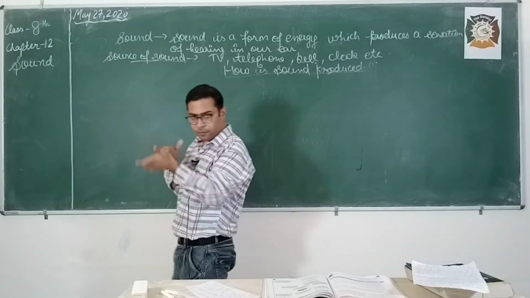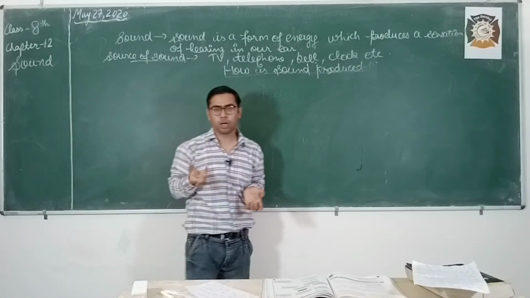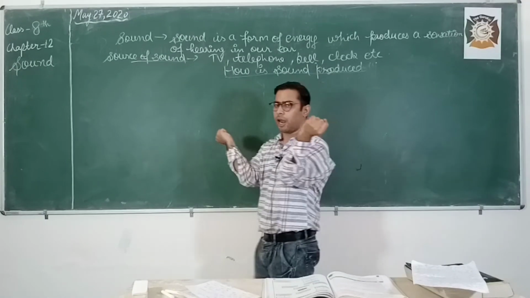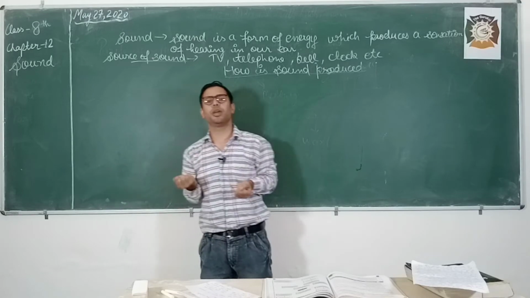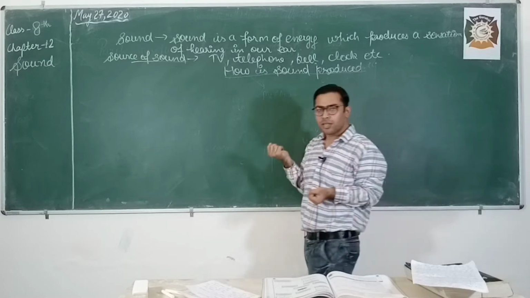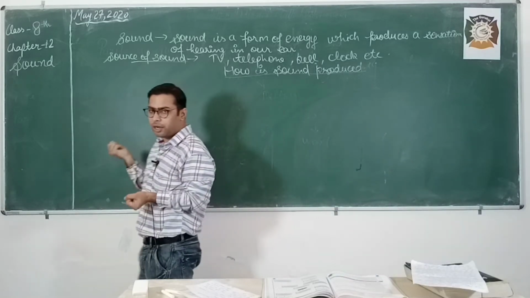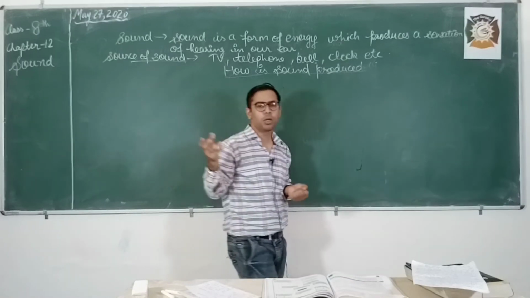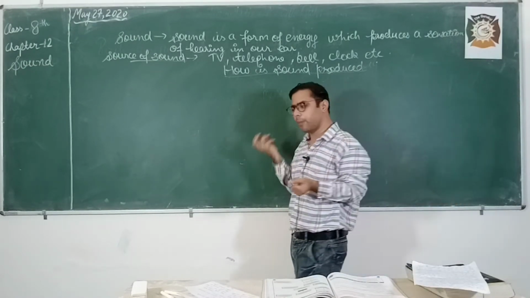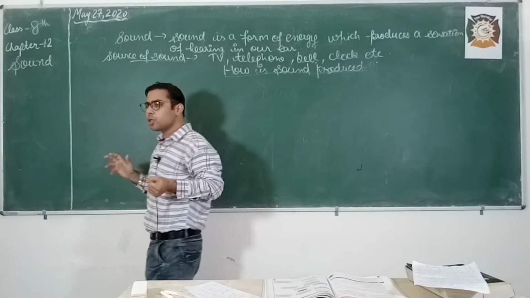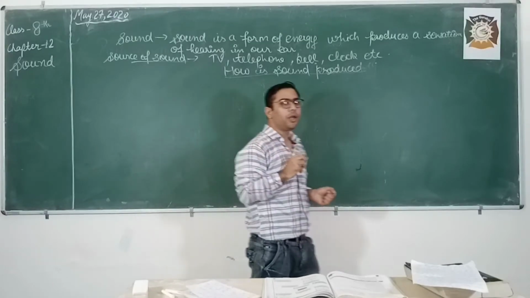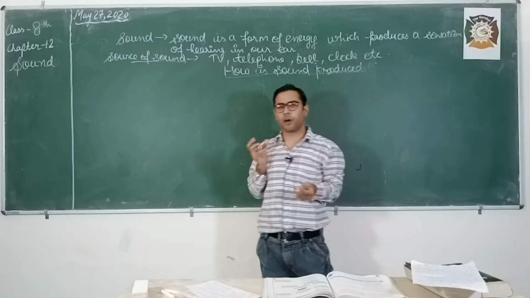Whenever we clap we hear sound, whenever we talk we hear sound, whenever you bang 2 utensils against each other you hear sound, whenever any man is doing mechanical work like drilling a hole, at that time you hear a sound. So there are different kinds of sound you come across in your daily life. Okay, so basically how does sound get produced? Sound is produced whenever any body vibrates.